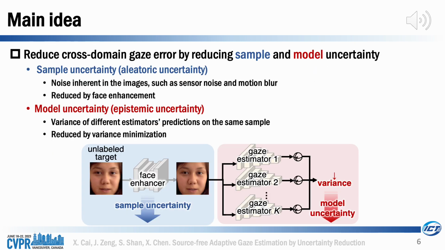We propose to reduce cross-domain gaze error by reducing uncertainty, including sample uncertainty and model uncertainty. Sample uncertainty, also called aleatoric uncertainty, refers to noise inherent in the images, such as sensor noise and motion blur, and can be reduced by face enhancement. Model uncertainty, also called epistemic uncertainty, is defined as variance of different estimators' predictions on the same image, and we reduce it by variance minimization mechanism.